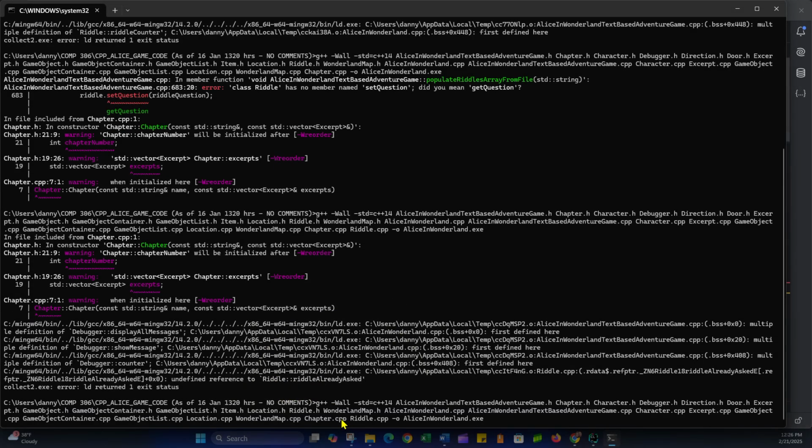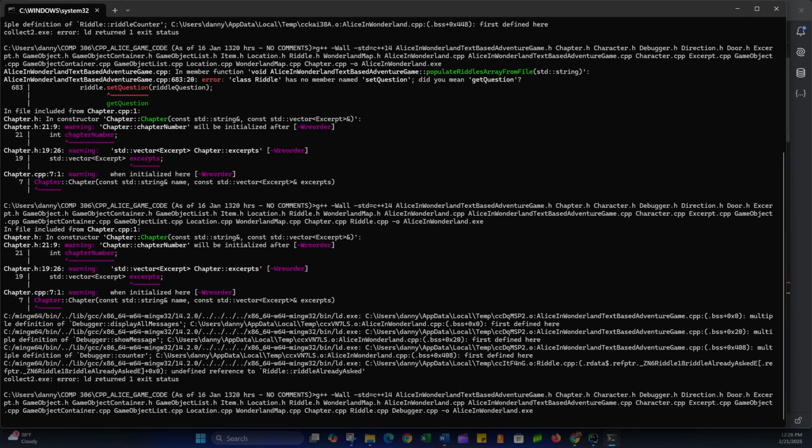So I do have to add the debugger CPP file, and we'll compile and see what we get. Now, as always, it's possible that we get just a lot more errors. That is always the thing. You change one thing and the whole system crashes. The waiting game here.